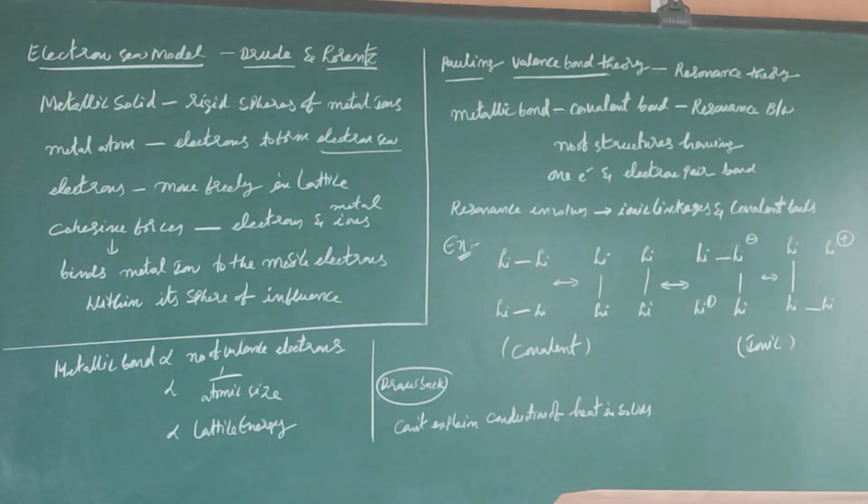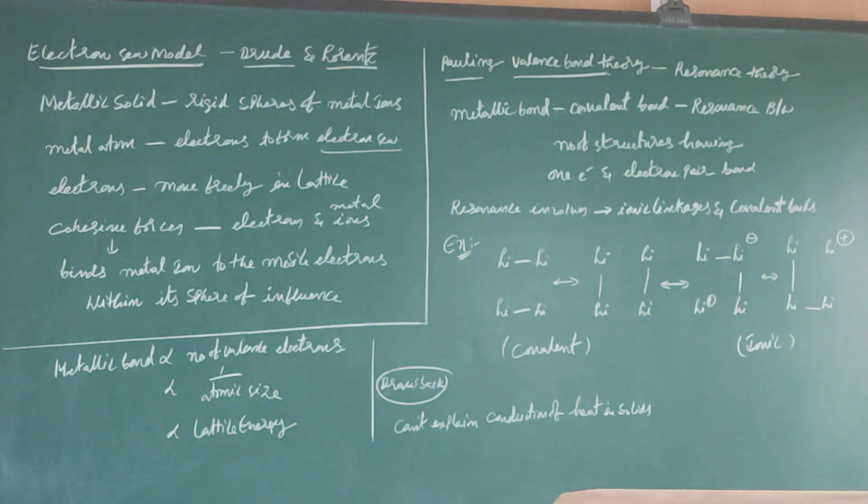Next, electron sea model and Pauling valence bond theory. These two theories are useful to explain metallic bond. If we consider the electron sea model, Drude and Lorentz proposed this model. Metallic solid contains rigid spheres of metal ions according to this model.